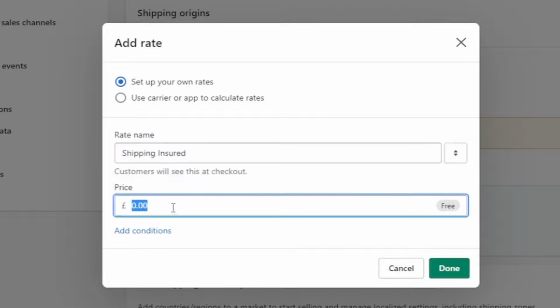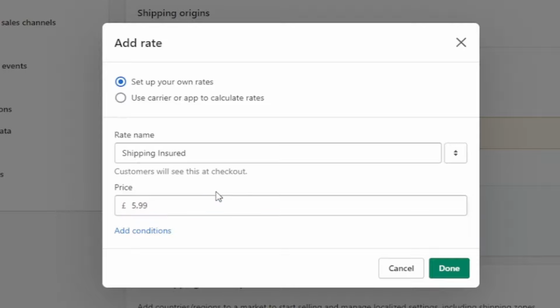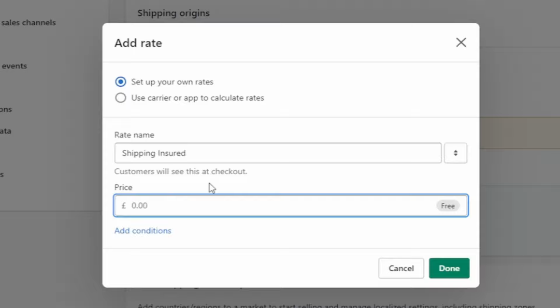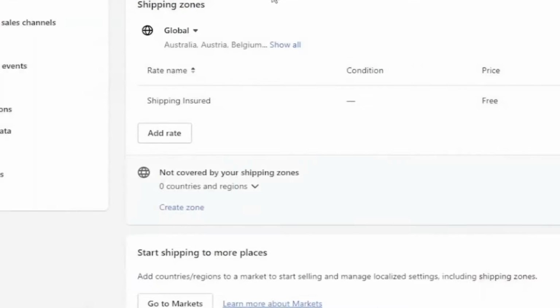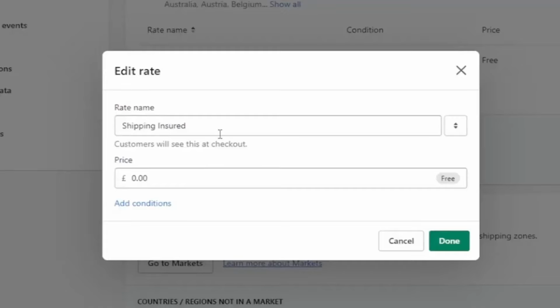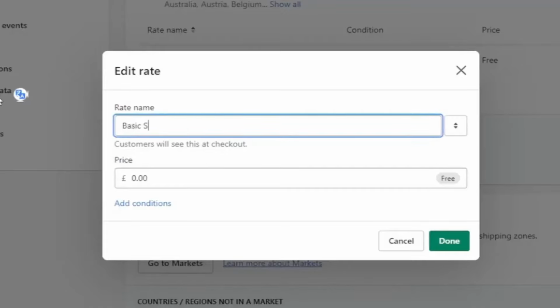Now if you put a price in here, obviously we could put something like £5.99 or whatever currency your default is, but if we leave it blank, it will actually give us free shipping. So if you want to offer free shipping, you can do it this way, otherwise you can do it via coupons and discount codes. So just press done. That's going to be our standard shipping region. If you want to edit it, you could also just call it basic shipping, or you could call it standard shipping.